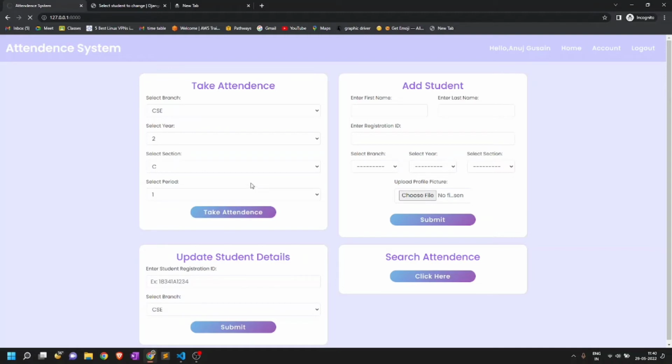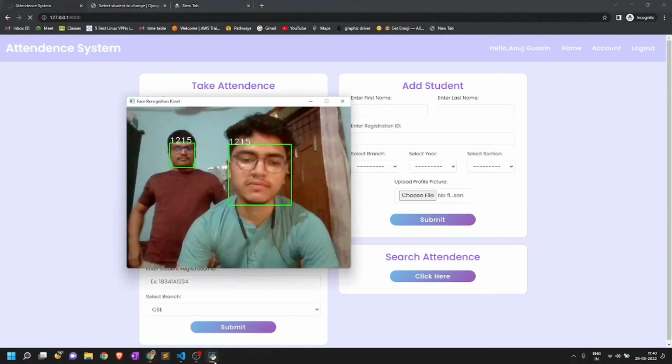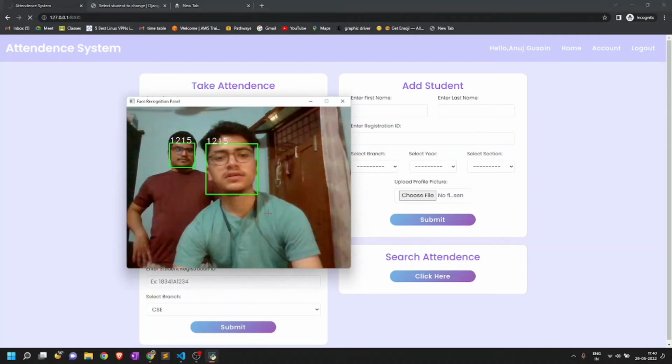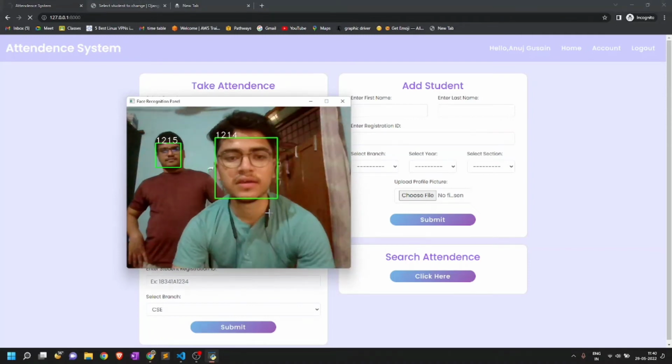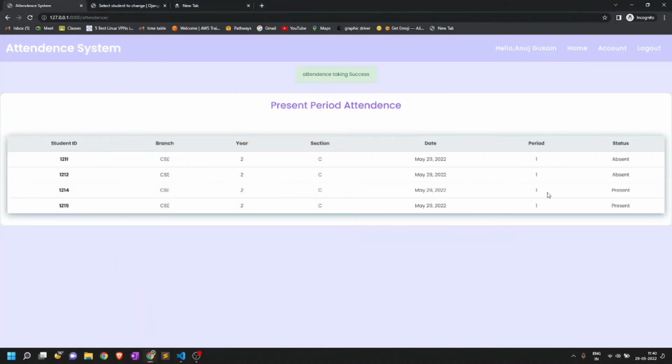When I click on take attendance, it will just start a Python window in our PC. And when we go to the Python window, you can see that it can recognize our faces very well. And to save the attendance, we need to press S key on our keyboard. When I press S key, it will just simply save the attendance, and students with ID 1214 and 1215 are marked present for the period 1, and today's date is May 29, 2022. Now we'll go to home page.